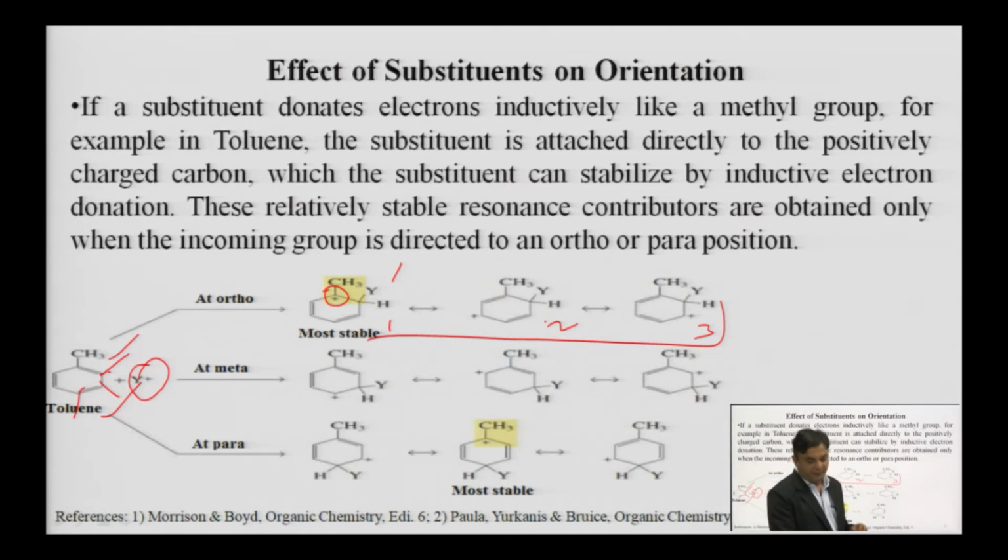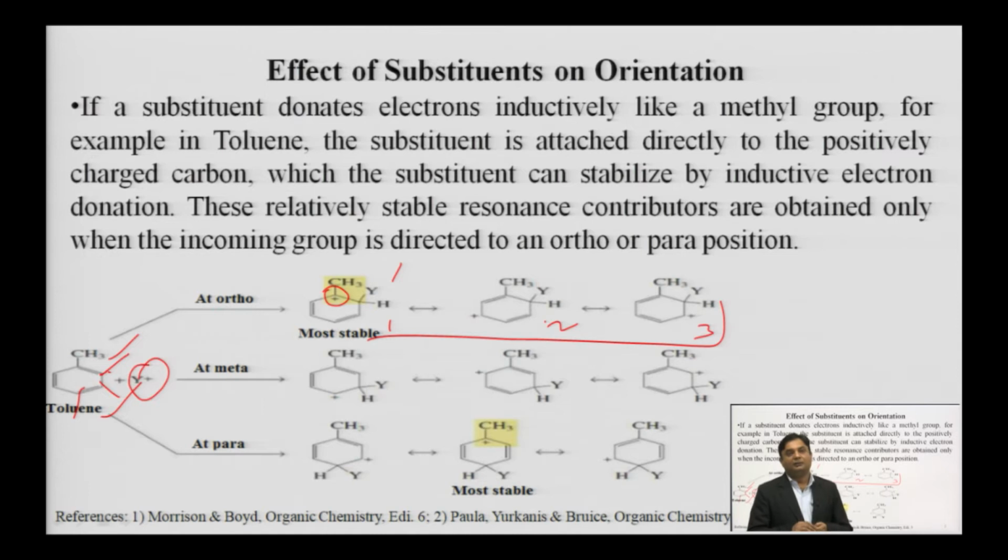First of all, if we are going to check the stability of a carbocation, then we must take 2 or 3 precautions. Number 1, the more the number of resonating structures, the more stable the carbocation.